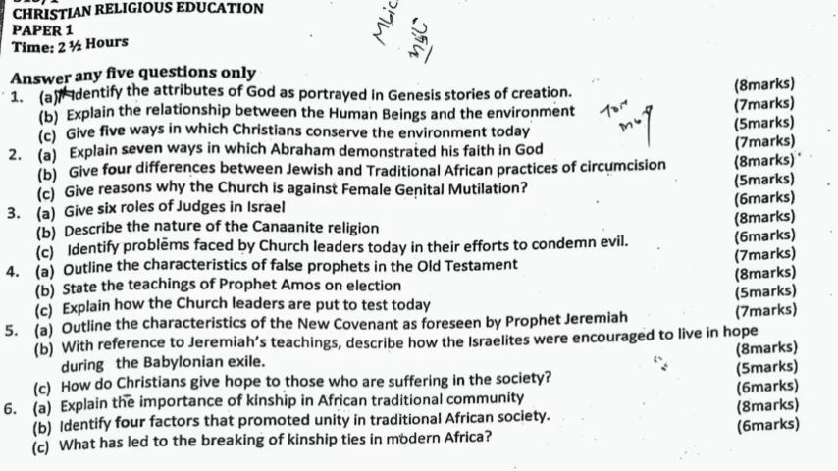B. With reference to Jeremiah's teaching, describe how the Israelites were encouraged to live in hope during the Babylonian exile. C. How do Christians give hope to those who are suffering in the society? Question 6a. Explain the importance of kinship in African traditional community. B. Identify 4 factors that promoted unity in traditional African society. C. What has led to the breaking of kinship ties in modern Africa?